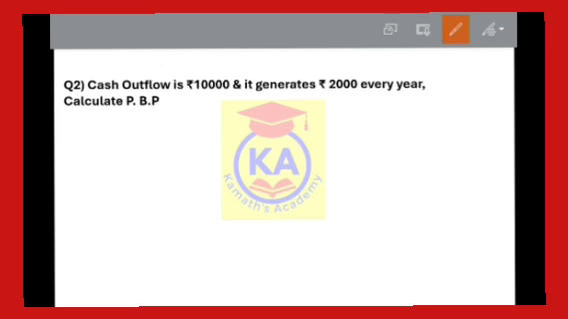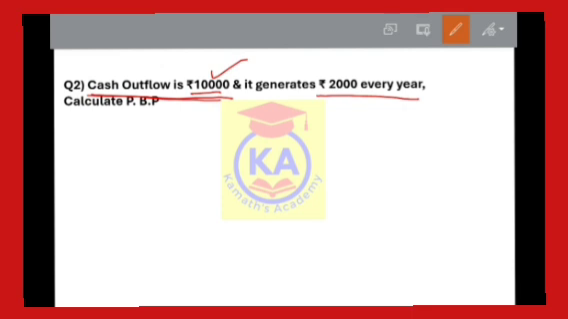Now let's look at the second question. Question number 2. Cash outflow is rupees 10,000 and it generates rupees 2,000 every year. Here in this question, the words initial investment and annual cash inflows are not given directly. Look at this: cash outflow is 10,000. So what is this cash outflow? That is the initial investment.